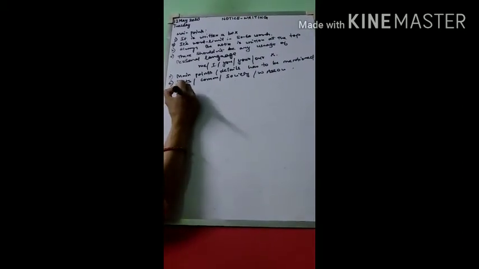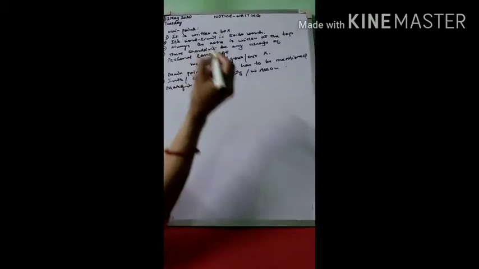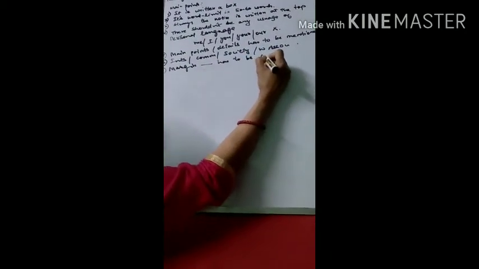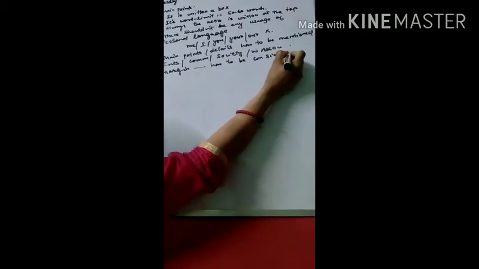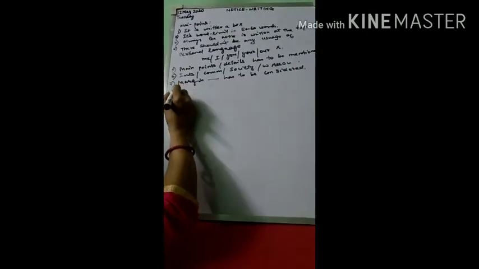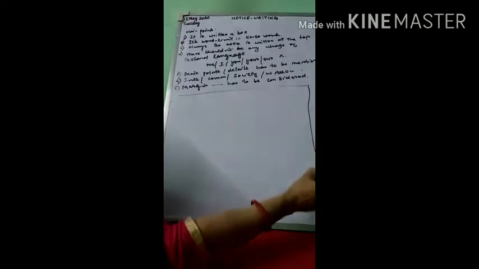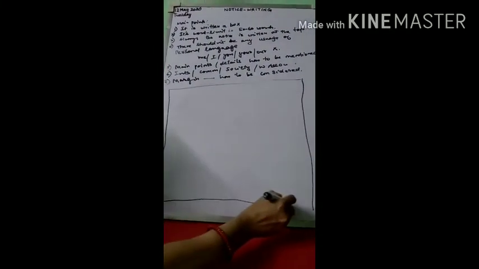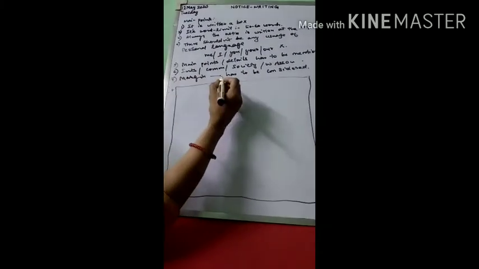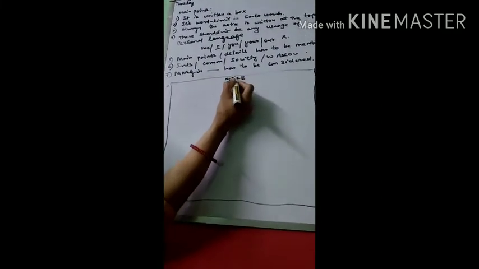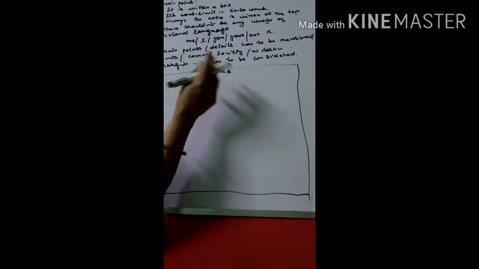Next is your margin. Whenever you write the notice, the margin has to be considered. Now let us come to how to write the notice. First, let us make one box, because as I have told you, it's always to be written in a box only. The first step is to write the notice in capital letters, so that it is seen.